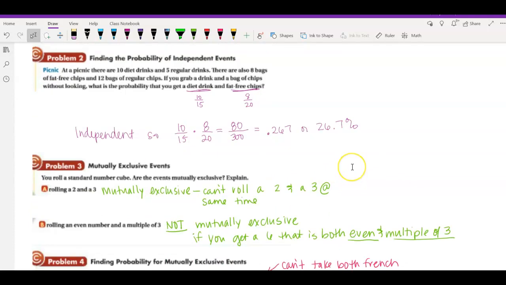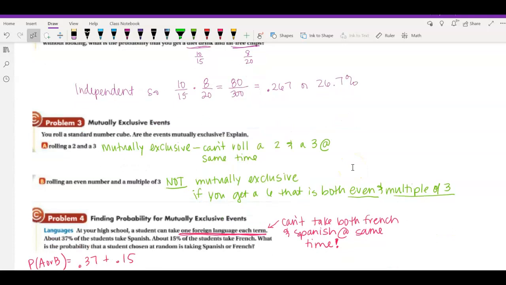All right, let's talk about mutually exclusive. What does it look like to be mutually exclusive? So if we take a look here, when it says if you roll a 2 and a 3, those have to be mutually exclusive. You cannot roll a 2 and a 3 at the same time. You'd have to have 2 different rolls for that. But could I get, in one roll, an even number and a multiple of 3? Absolutely. If you get a 6, that number is both even and a multiple of 3 in one roll. So those would not be mutually exclusive events.